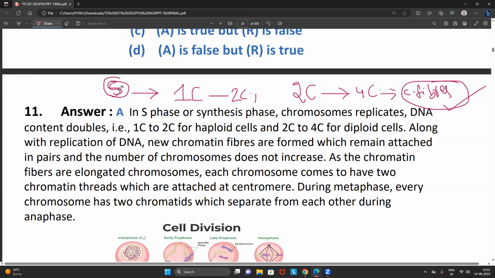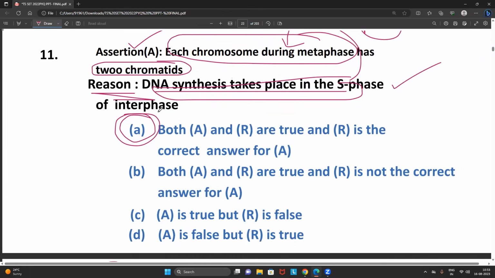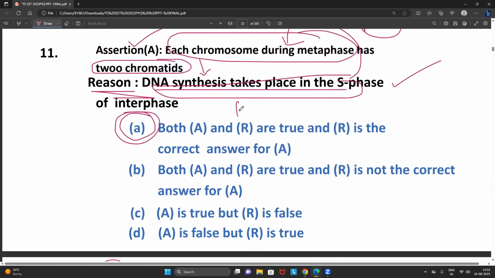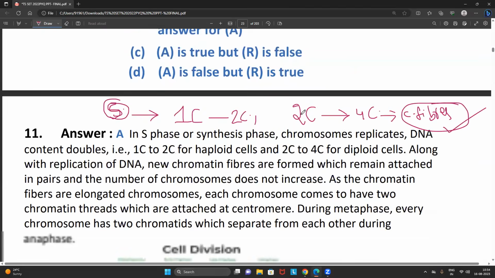But during the metaphase, what is going to happen? They are having the two chromatid structures. So please don't confuse that there is no relation here. The point is that the fibers started forming. The formation of the chromatin fiber occurred in the S phase. So from the S phase only they entered into the G2 followed by the M phase. Then only they can be separated. So the point is that, of course, the reason will be the correct explanation for this particular assertion. No need to confuse with that.